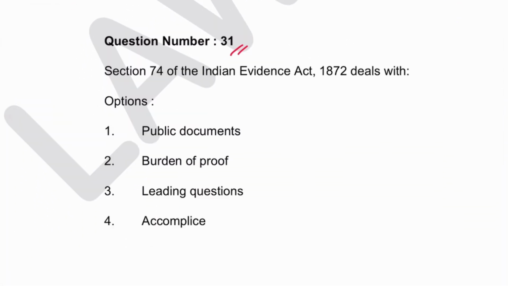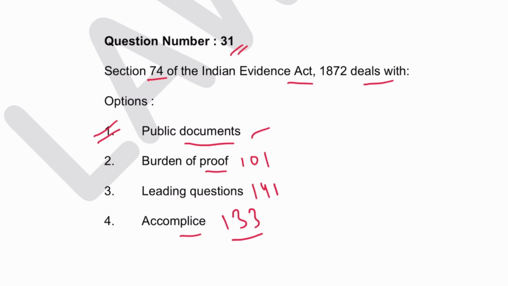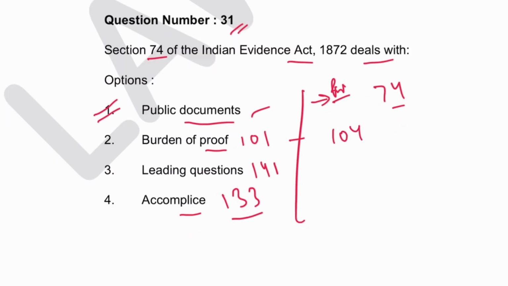Next question number 31. Section 74 of Indian Evidence Act deals with public document. Now 1 is the answer. Burden of proof starts from 101. Leading question is in Section 141. Accomplice 133. Now as I have mentioned earlier, all the sections have been changed. Public document and private document both have come under Section 74. Burden of proof is now in Section 104. Leading question is 146. Accomplice 138. Alright.